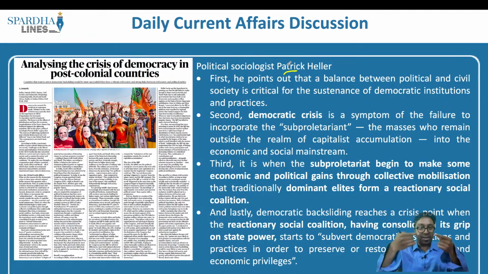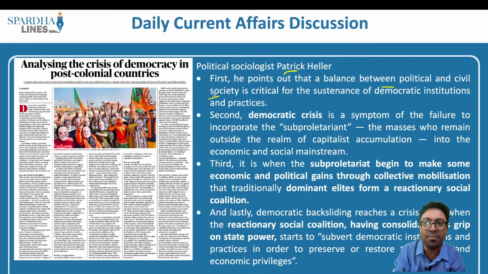So what is the analogy of the political sociologist Patrick Heller? He goes on to point out that there has to be a balance between the political and civil society, which is critical for the sustenance of the democratic institutions and practices. So let's say for example we have the right to information, or the Human Rights Commission, or the Election Commission, or any other body as well.